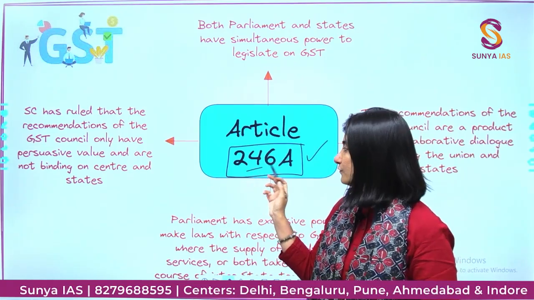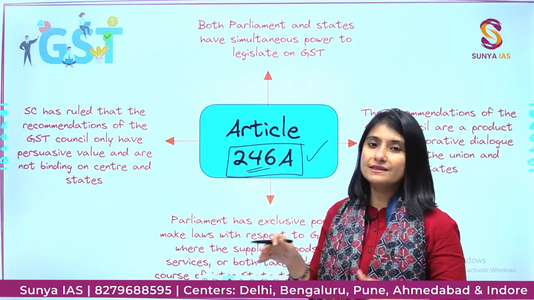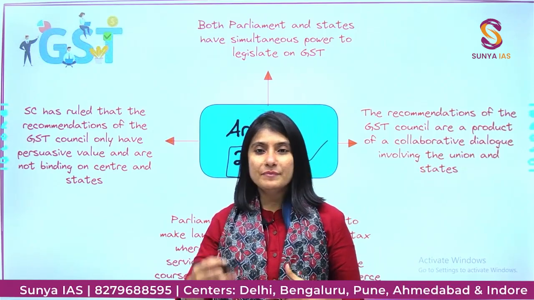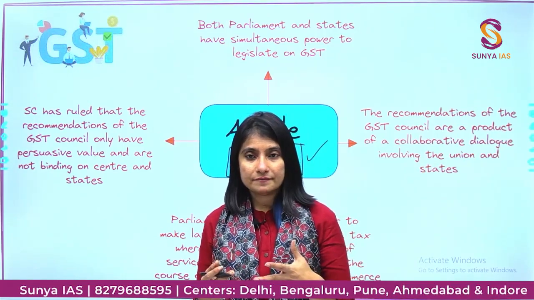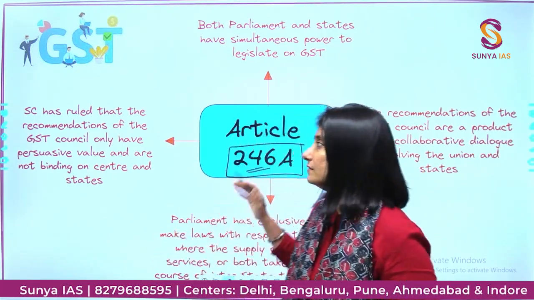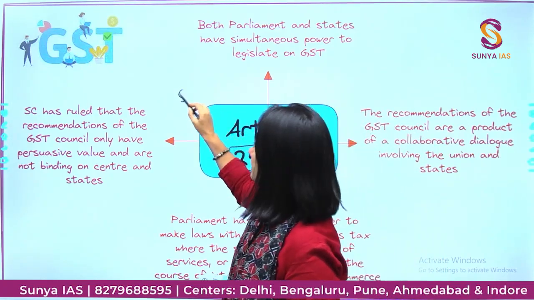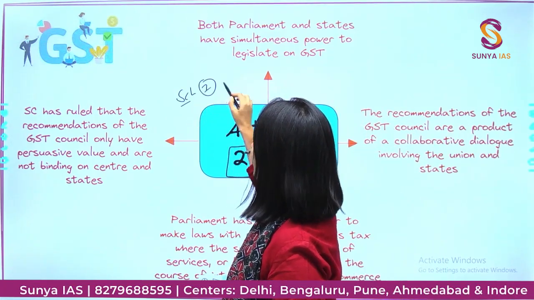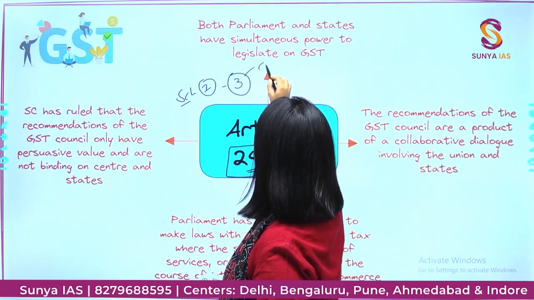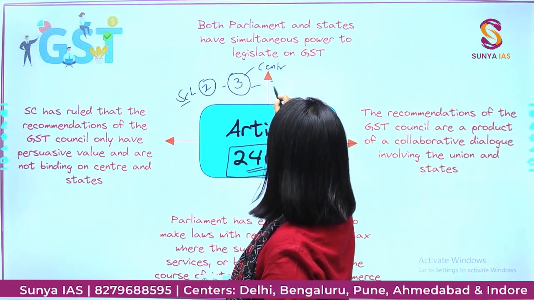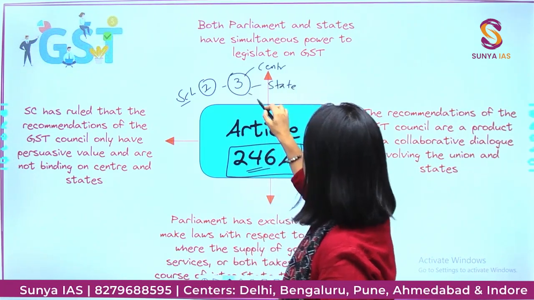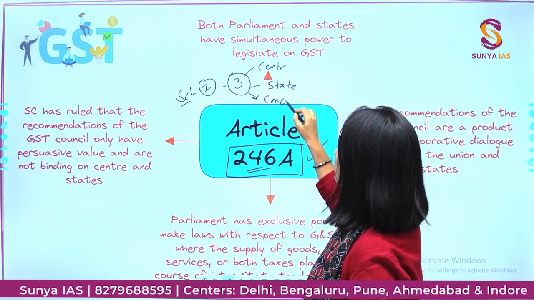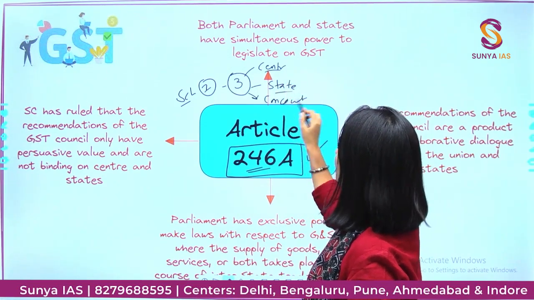So, Article 246 talks about when the Parliament can make laws. Now, there is the Seventh Schedule, which has 3 lists: the Union list, the State list, and the Concurrent list, lists 1, 2 and 3.